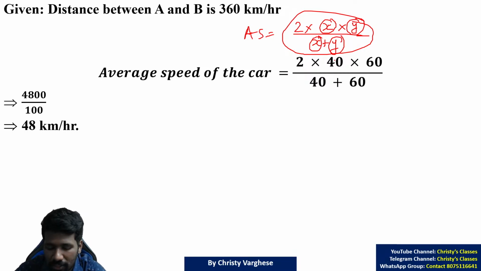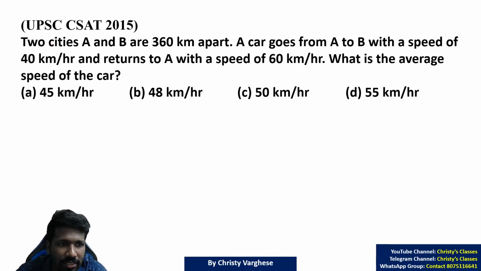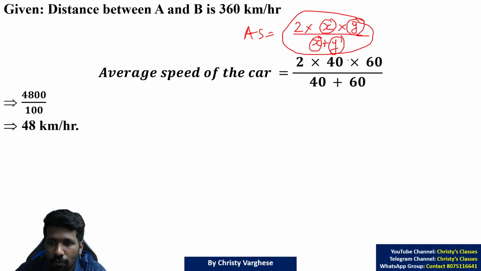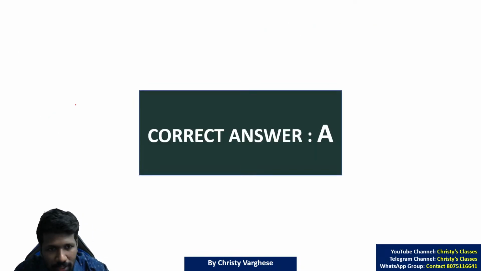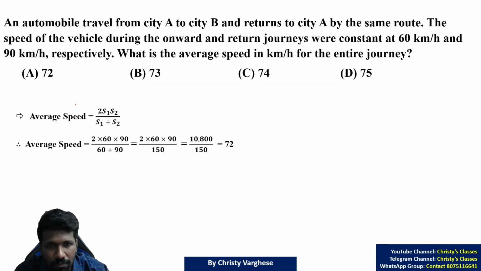So 2 speeds are given, x and y. The first speed in this question is 40, and the second speed is 60. So 2 times 40 into 60 divided by 40 plus 60. Is it clear, all of you? And when you simplify you will get 48.